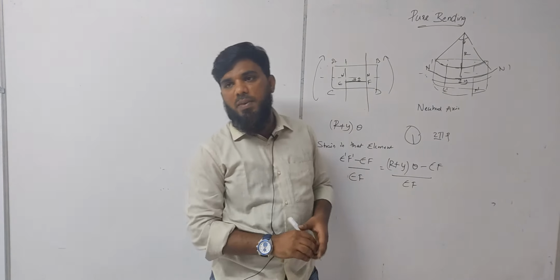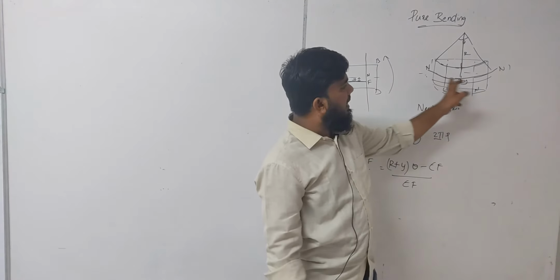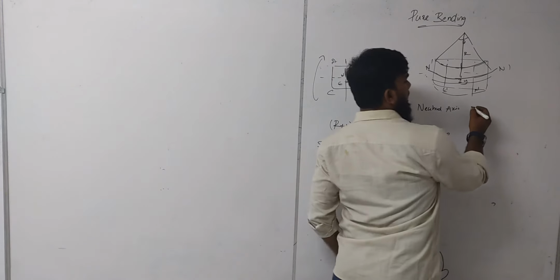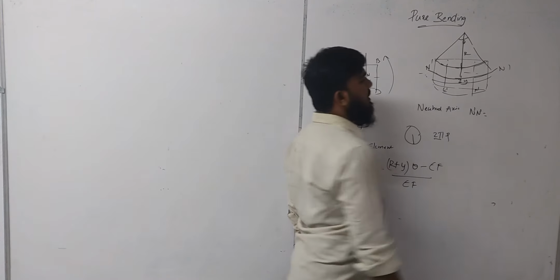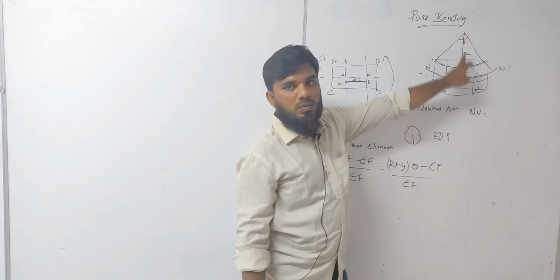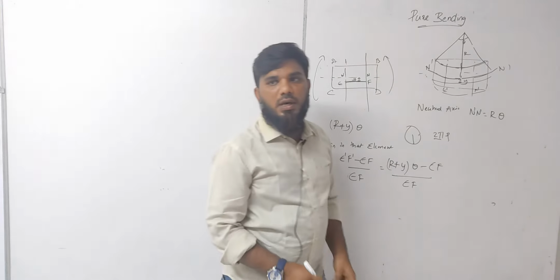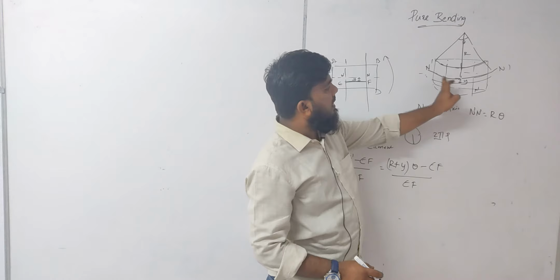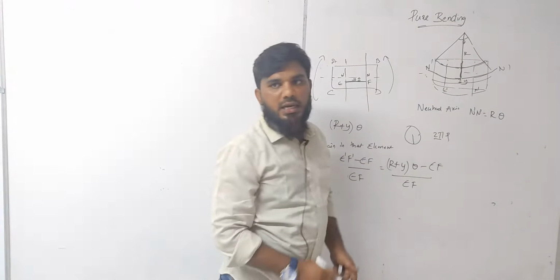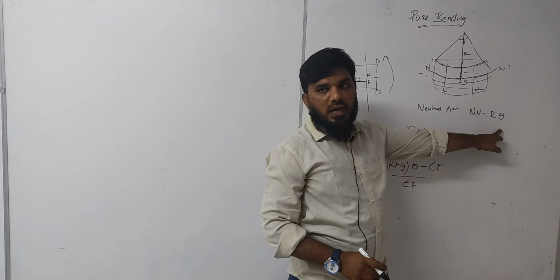So we have discussed that there will be an axis which does not undergo any kind of deformation. Now what will be the length of this N dash after applying the moment? Let it be N dash itself, that is, it remains the same. With respect to R, what is the length of that? R. So the value of N dash will be equal to Rθ, correct? Because R we have considered from the neutral axis, so R into θ, that is length into angle.